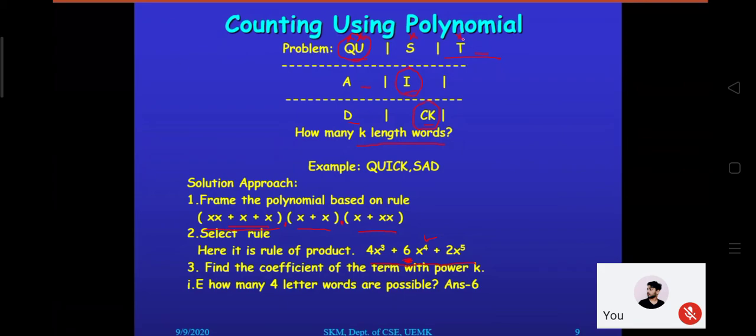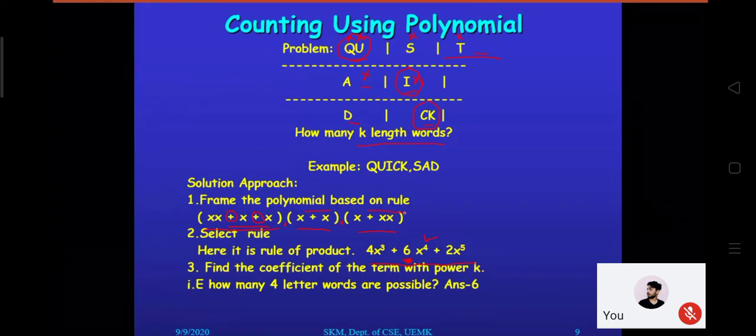Now, whenever we are checking QU, S, T, that means they must be connected with OR. That means either I can choose QU or S or T, and that is the reason we have put x x plus x, that is for S, plus x, that is for T. So that is the reason we have connected with plus, that is OR. Similarly, the next one x, and this way we have framed the individual rows. These are the row wise representation.